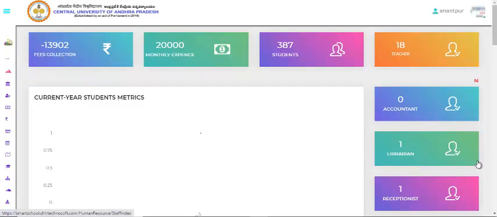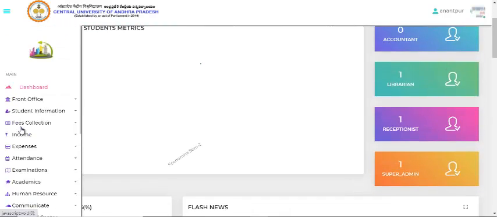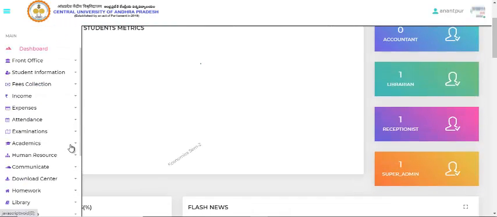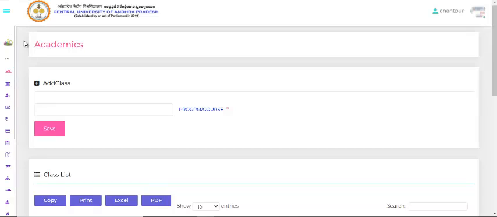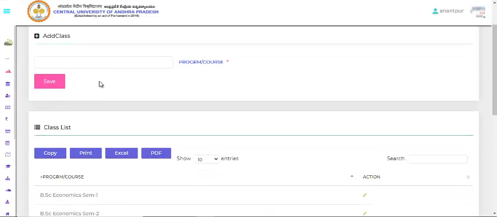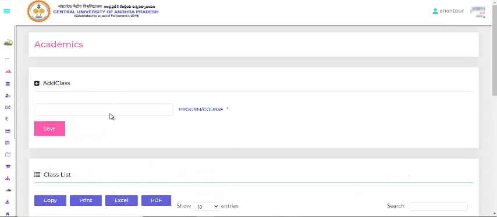Today I am going to show the Central University of Andhra Pradesh, in Anantapur. I am going to show you the college's page about the academics. In the academics, we are coming first with the module called class master. In the class master, we can add different programs or courses